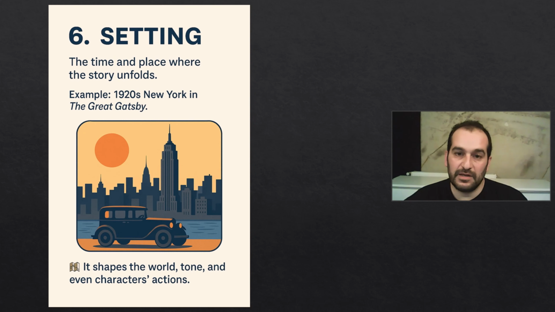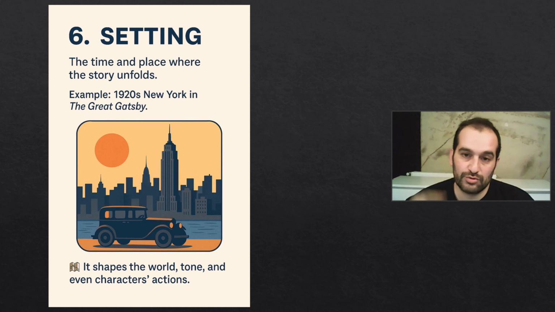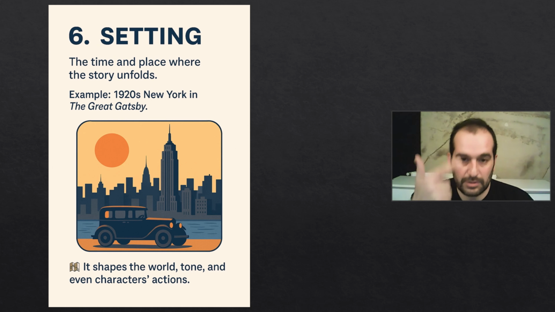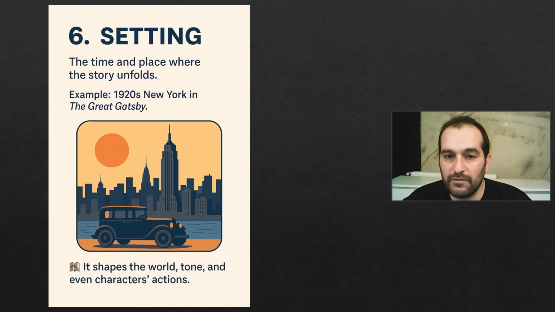Setting, this is a very important word in literature and an important literary term. When we say setting, we are referring to two things, time and place. So the setting of The Great Gatsby is 1920s New York. The setting of Jane Austen's Pride and Prejudice is England, 18th century. So whenever we say setting, it's the time and the place in which the story unfolds.